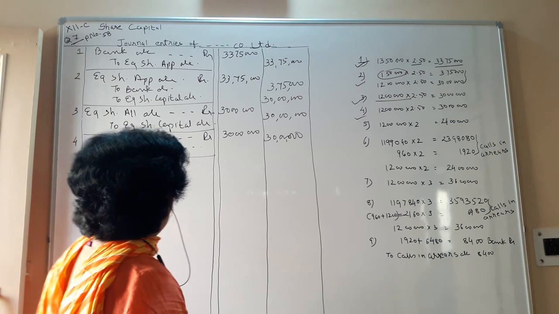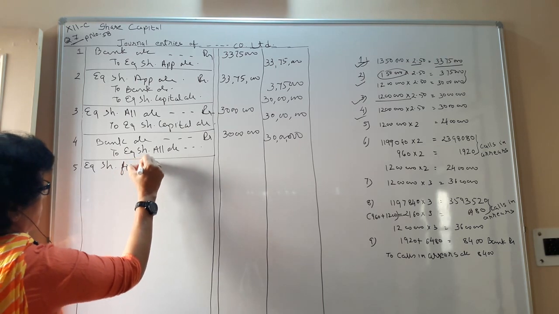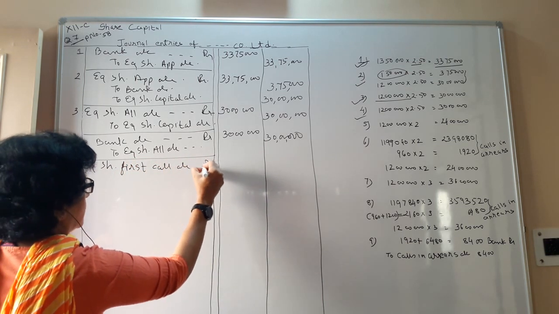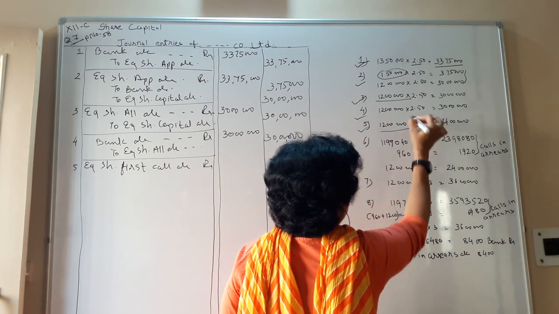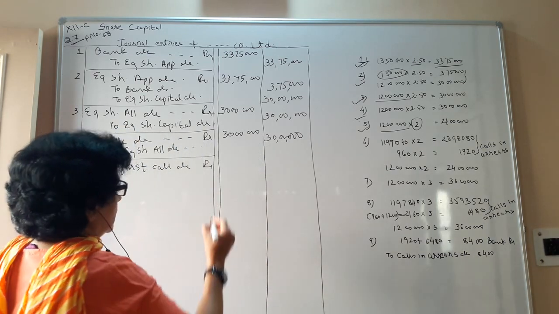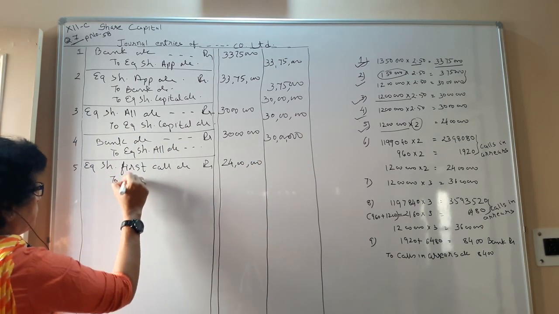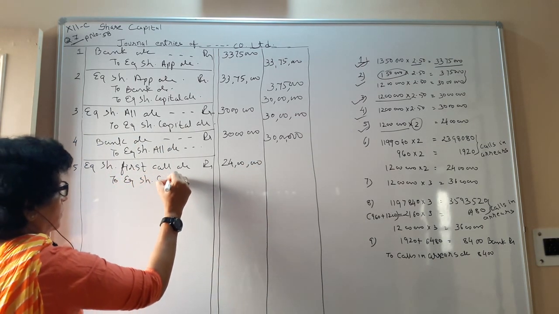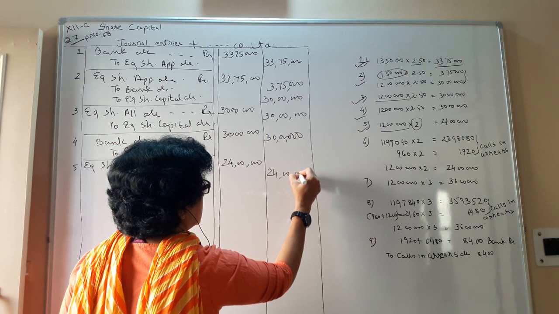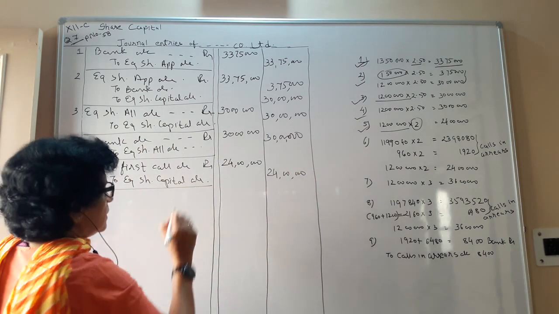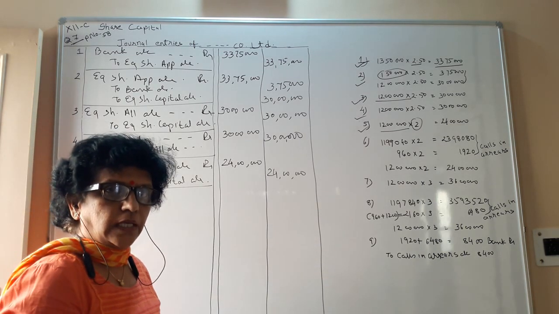So first we have to ask the money. So equity share first call account debit. Here also the same, we are asking 12 lakh shareholders to pay 2 rupees. So now the multiplication with the 2 rupee comes to 24 lakhs to equity share capital account. Towards equity share capital we have asked 2 rupee from our shareholders. Being equity share first call money asked at 2 rupee per share from the shareholders.